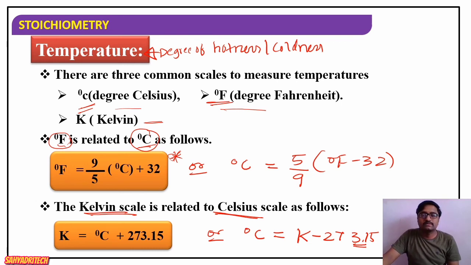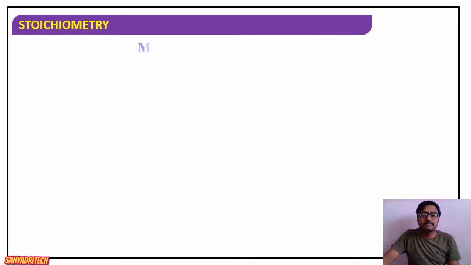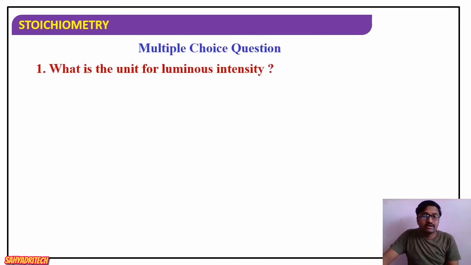Now we consider the MCQs. Question: what is the unit for luminous intensity? In the last session itself we considered the unit for luminous intensity. The options are G for gram, mg for milligram, CD for candela, and the last option, all. It is one of the physical quantities and is expressed in terms of candela.